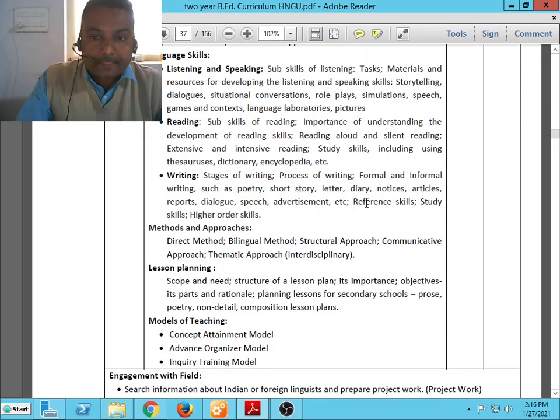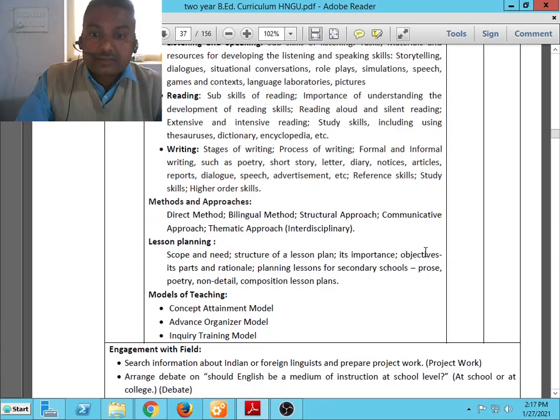Reference skills, study skills, higher order skills, methods and approaches: direct method, bilingual method, structural approach, communicative approach, thematic approach, interdisciplinary approach. Then lesson planning: scope and need, structure of lesson plan, its importance, objectives, its parts and rationale. Planning lessons for the secondary school,